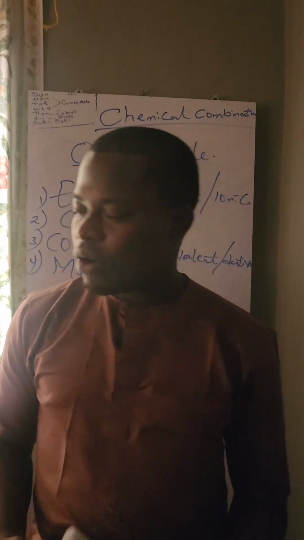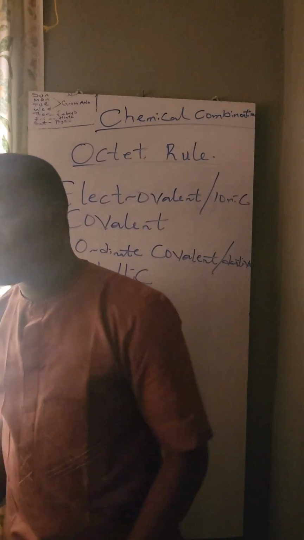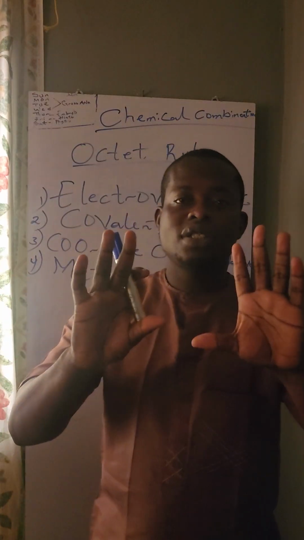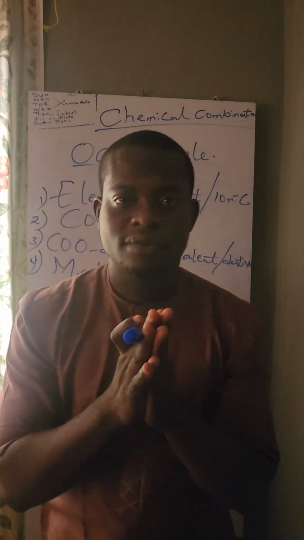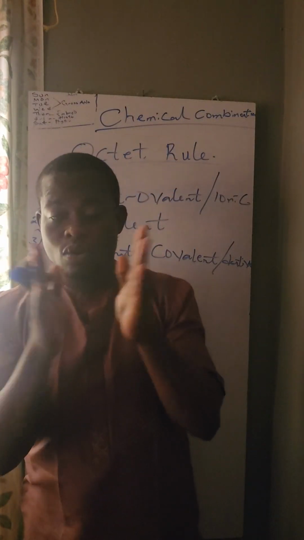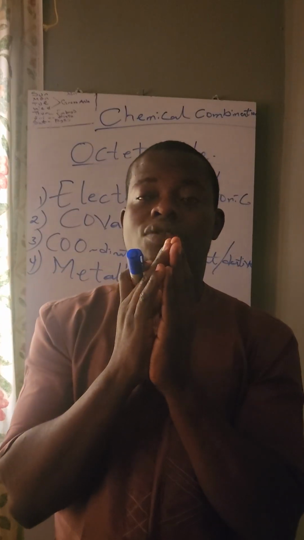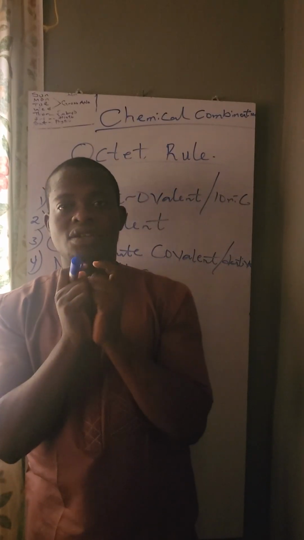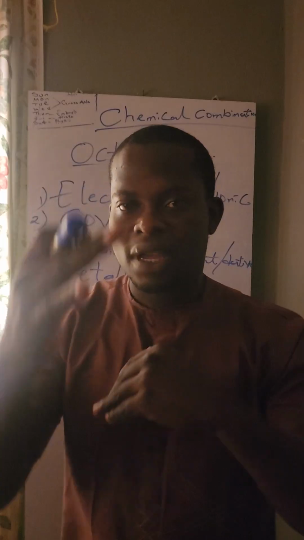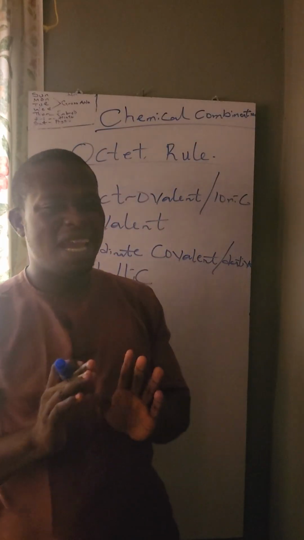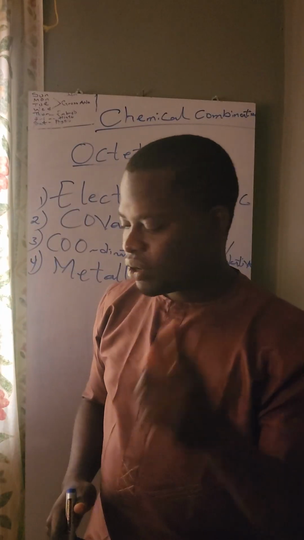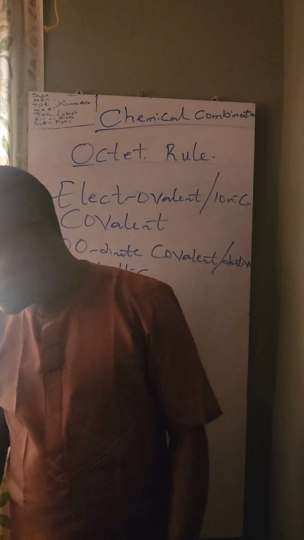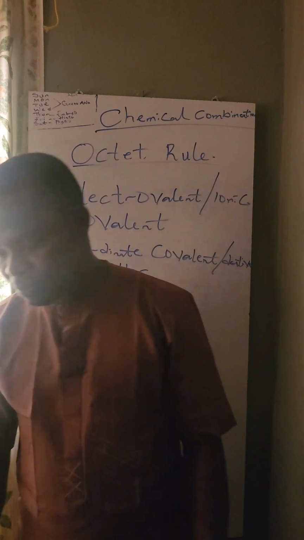Those are the four main types of chemical combination. So what we're doing now is picking them one after the other. We'll not do everything at once, so that you will have a better understanding of it. The first one we're talking about is electrovalent combination.